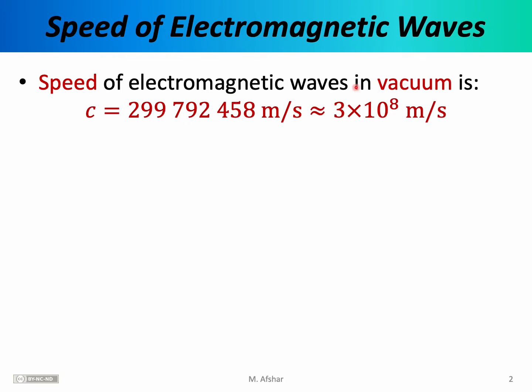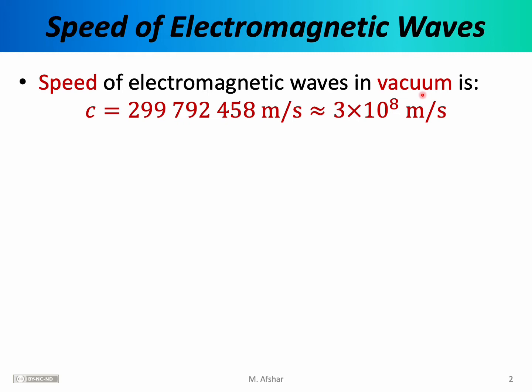When an electromagnetic wave is traveling through vacuum, its speed is precisely 299,792,458 meters per second, which in this class we will approximate simply as 3 times 10 to the 8th meters per second. This is the speed of all electromagnetic waves in vacuum, regardless of their wavelength or frequency.